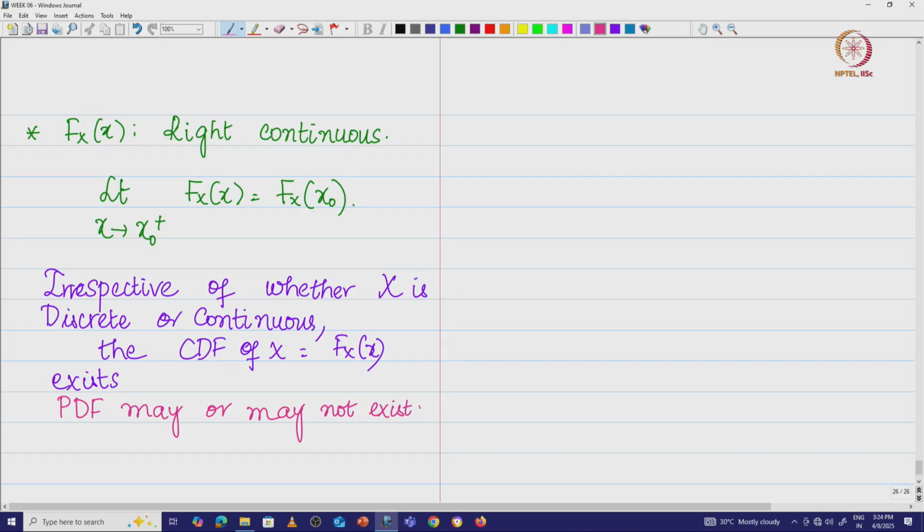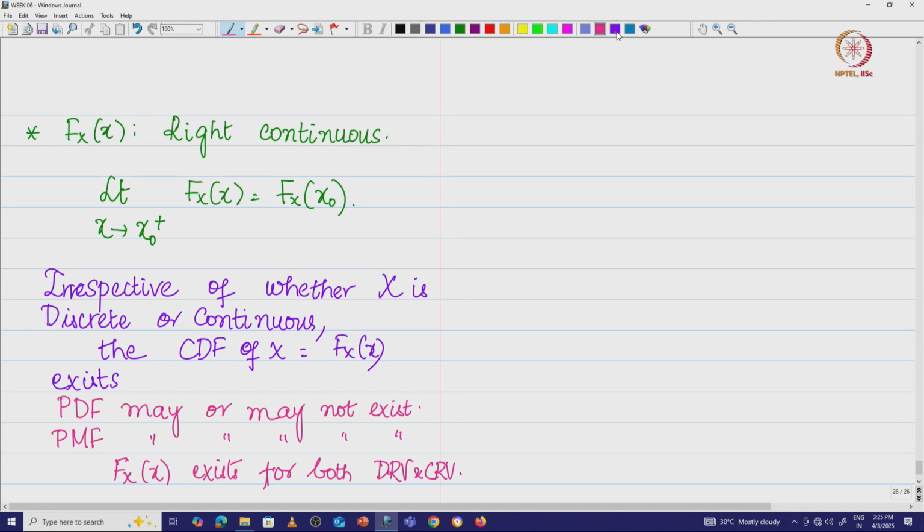That means probability density function is not even defined for your discrete random variable, therefore, it does not exist. Probability mass function may or may not exist, because probability mass function is not even defined for continuous random variable. Not defined means probability mass is 0. However, irrespective of whether PDF exists or PMF exists, CDF will always exist. So, F_X(x) will always exist for both discrete random variable and continuous random variable.